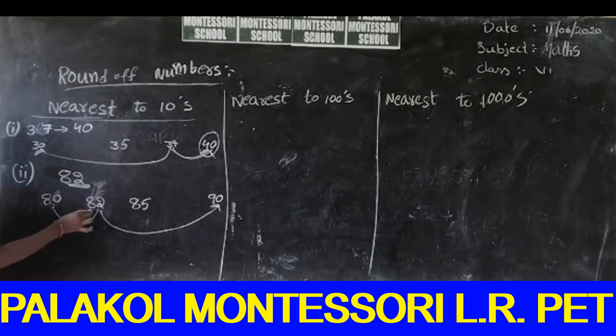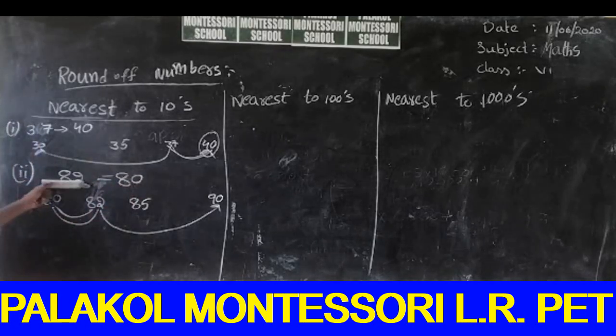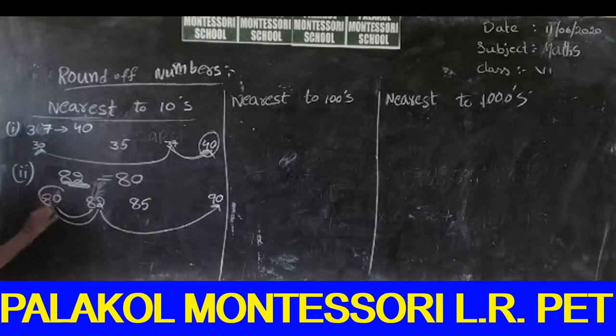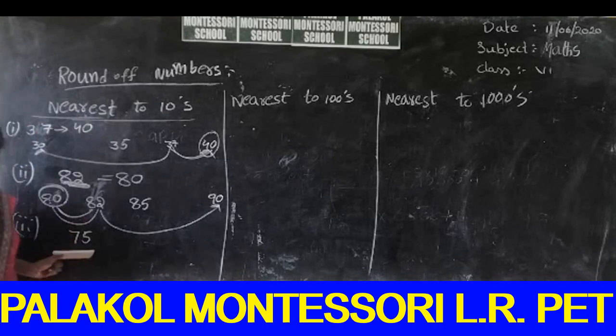Good. 82 is nearest to 80. So the round of the number 82 is 80. So we can tell the round of the number 82 is 80. So next we can go to another example, 75. What is the round of the number 75?